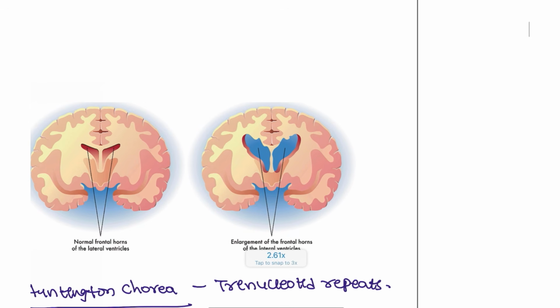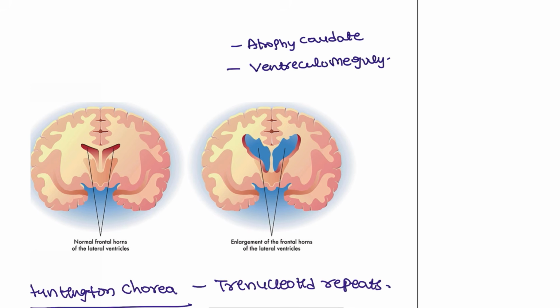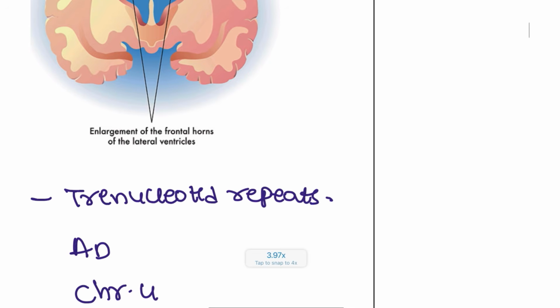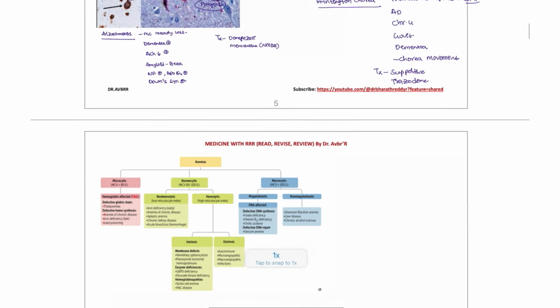On the MRI or the CT scan, you are going to see features such as atrophy of the caudate and also ventriculomegaly, and decreased glycine and decreased GABA are seen in patients with Huntington's chorea. And what is the trinucleotide repeat seen here? CAG is seen in these patients.